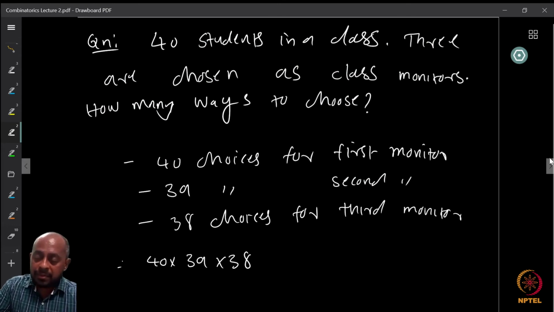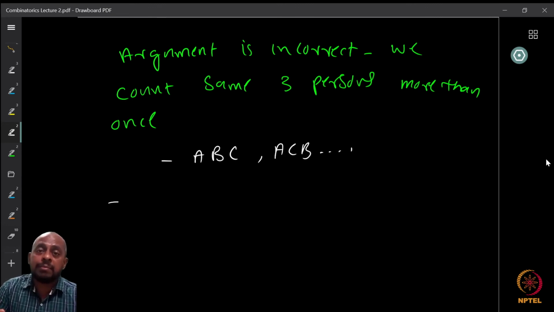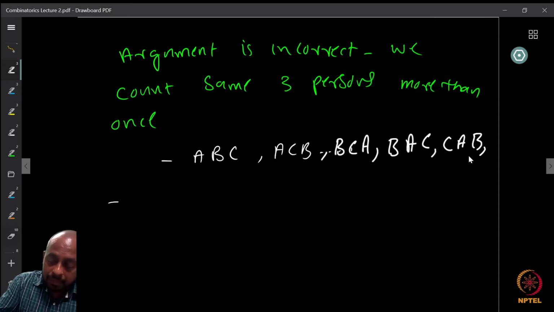So we observe that in each of the cases, we do the overcounting exactly the same number of times. Because if ABC are going to be the monitors, it could be either of these: ABC, ACB, or then what are the other choices? BCA, BAC, or CAB, or CBA, right?